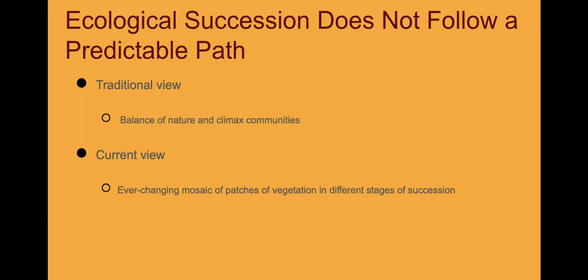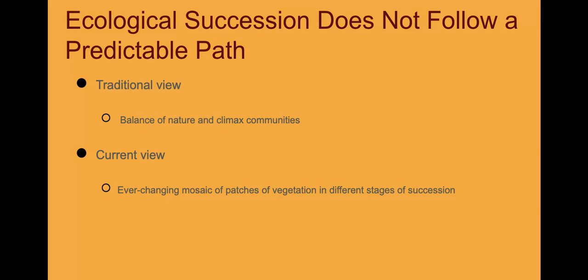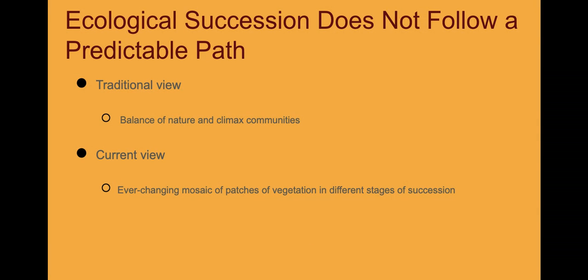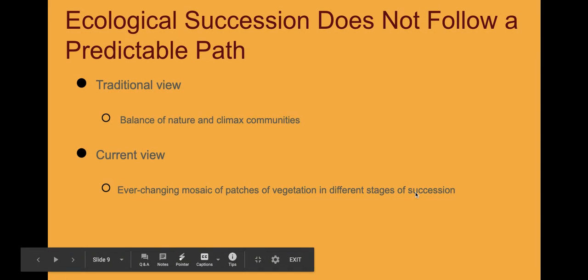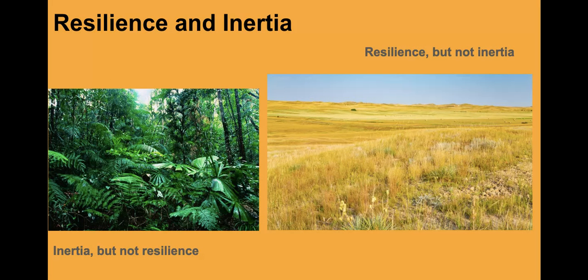So the traditional view tells me that there is a balance and we are always trying to reach the climax community, but the current view actually says that ecological succession is always going to be changing the populations from that community. So it's always going to be in some kind of change in these different stages of succession. Okay, now let me talk to you about two definitions that you need to know.